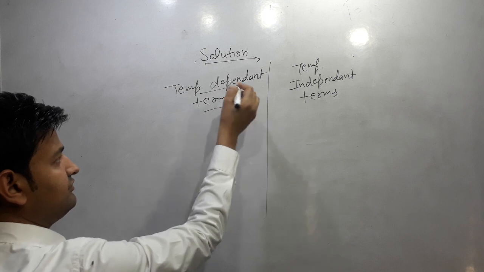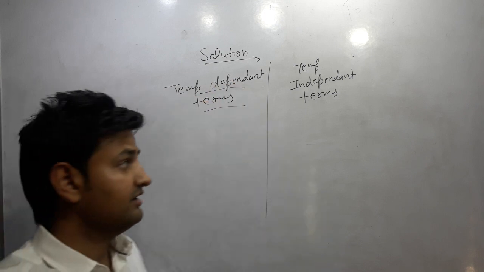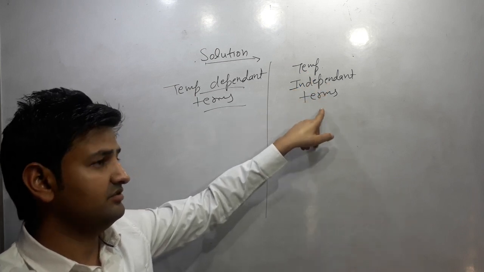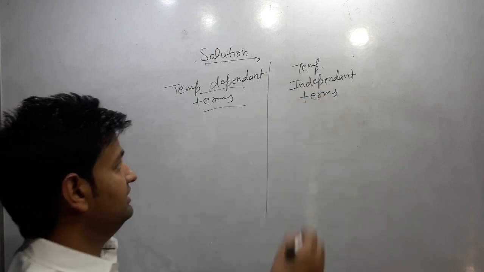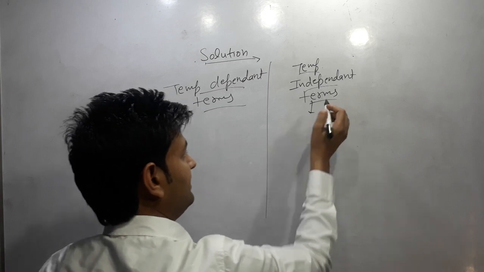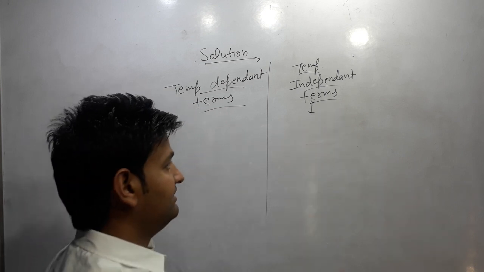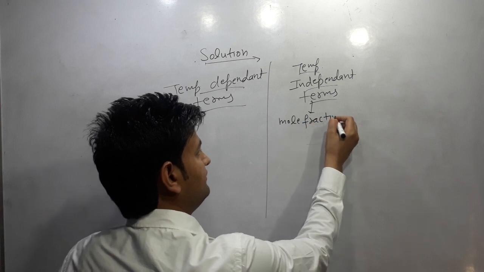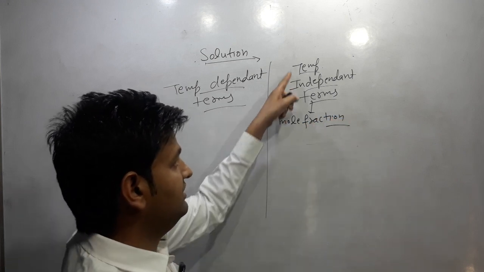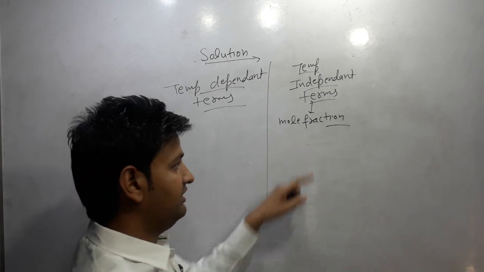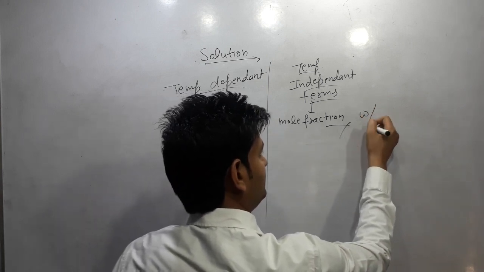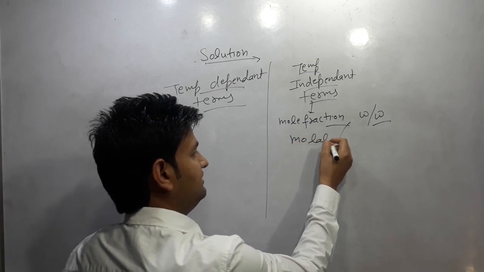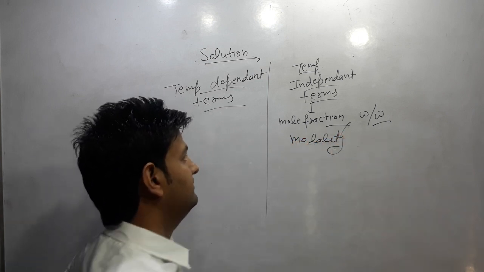The terms in which volume is included are temperature dependent, and the terms in which volume is not included are called temperature independent. So the independent ones are mole fraction, which is not dependent on temperature because volume is not included, and mass fraction, that is W by W. Molality too, since volume is not present.